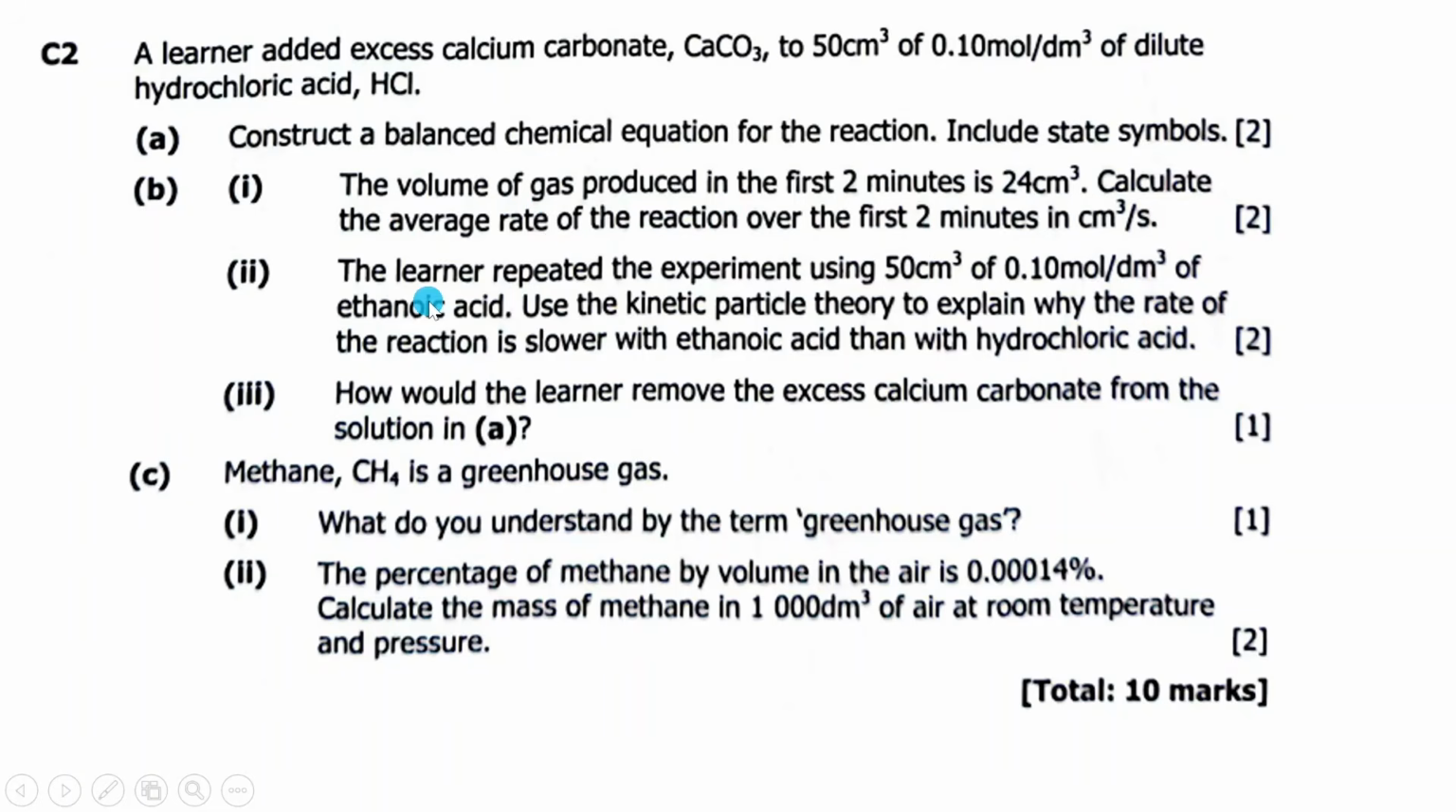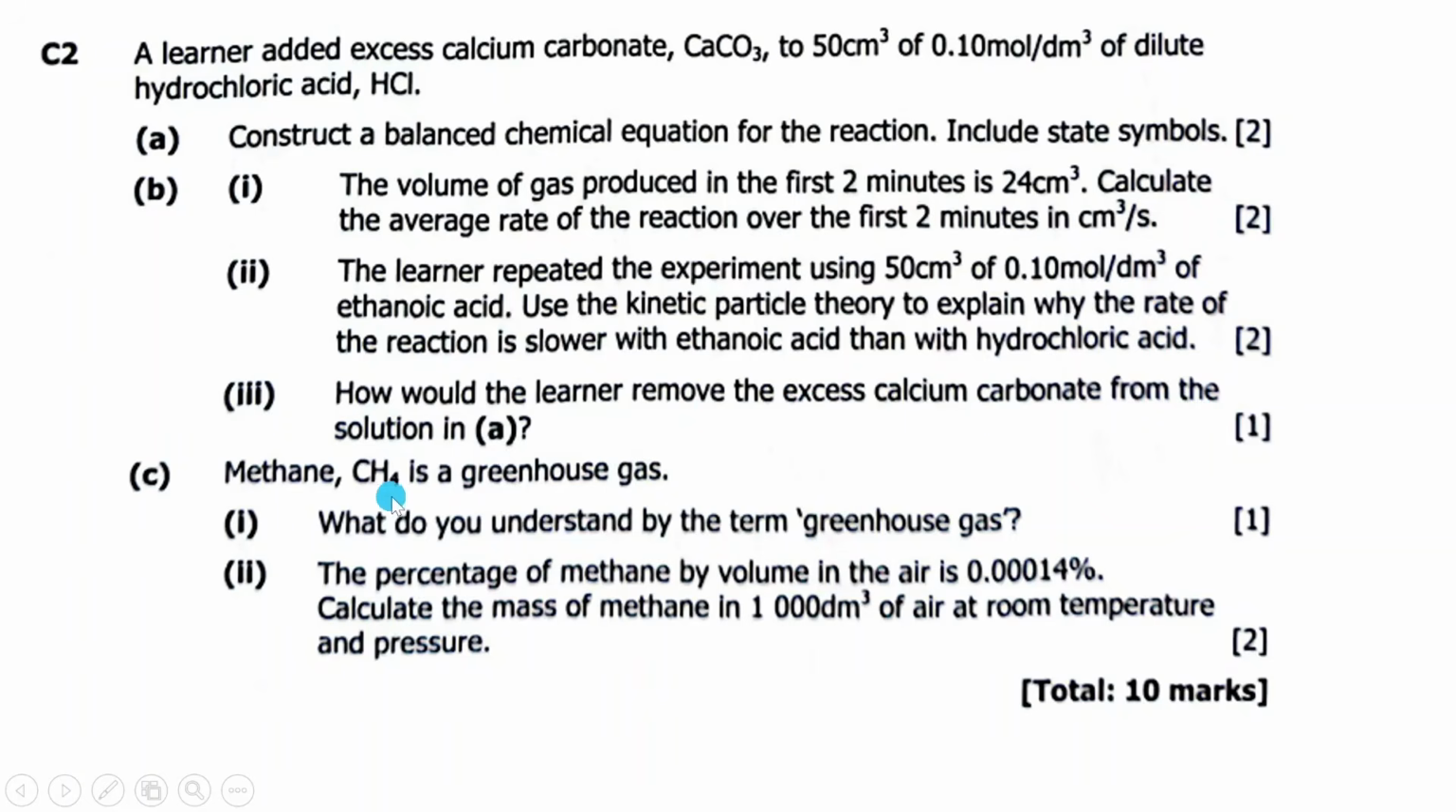Okay, 2 marks. Then 2, Elena repeated the experiment using that. Use the kinetic theory to explain why the rate of the reaction is slower with ethanoic acid than hydrochloric acid. Okay. Then 3, how would Elena remove the excess calcium carbonate from the solution?